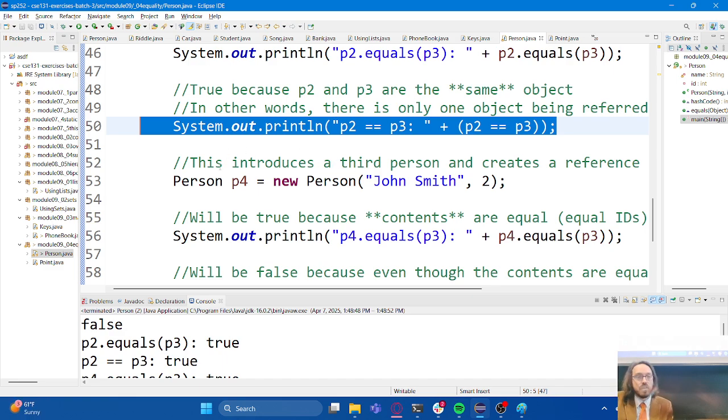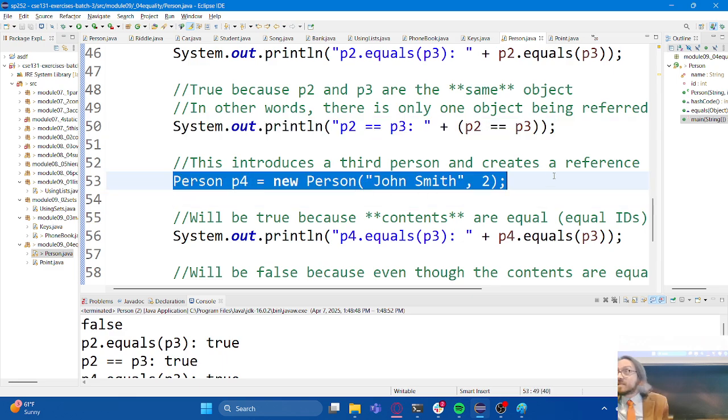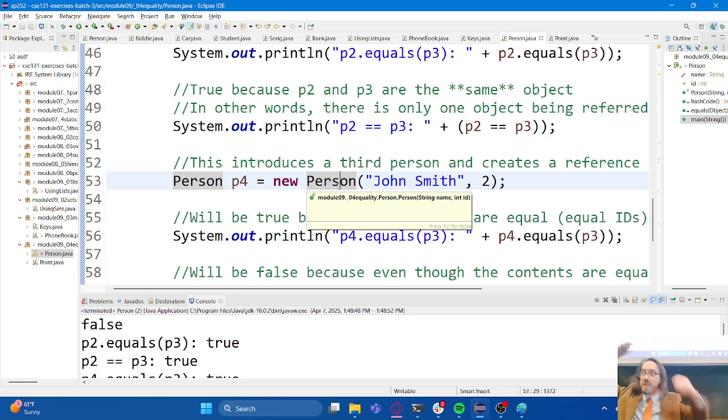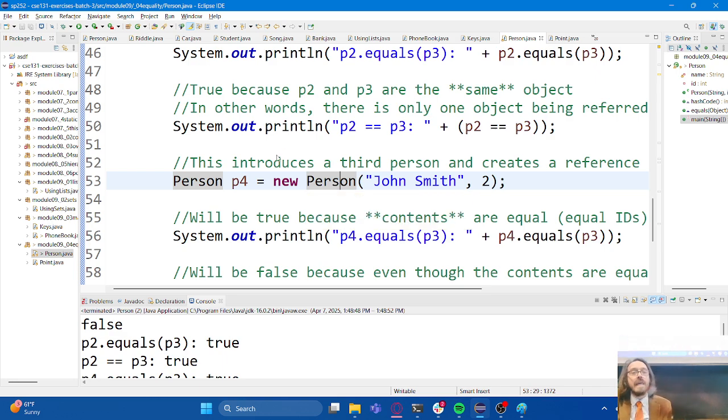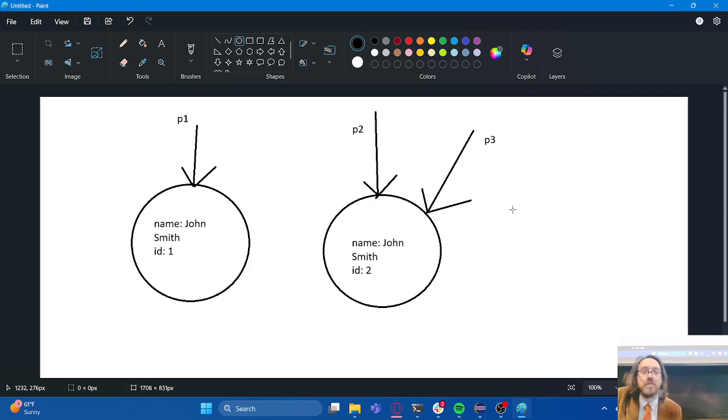And so to wrap up this example, here you see I actually do create another instance because I am calling the constructor. So on the exam, if you get asked a question like this, anytime you see that new keyword, calling the constructor, I want your brain to think, oh, I've got to add a circle to my diagram, right? Got to add a circle. Anytime you see something like this on the left-hand side of the equal sign, that's telling you to add a reference, add an arrow. And so here we would say, here's my circle, here's my arrow,